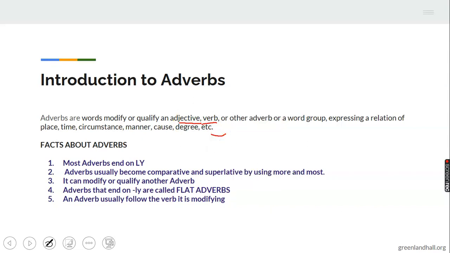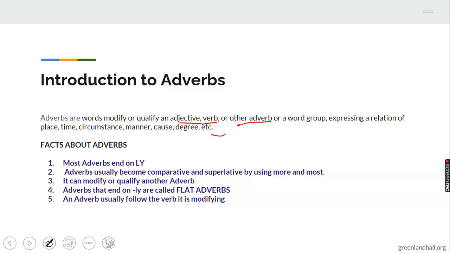And what they do is to express a relation of time, place, circumstance, manner, degree and cause. They modify adjectives, verbs, and adverbs in relation to place, time, manner, degree, and so on and so forth.